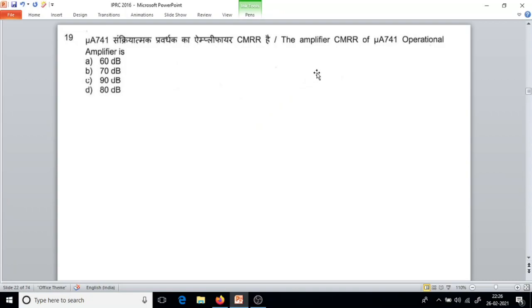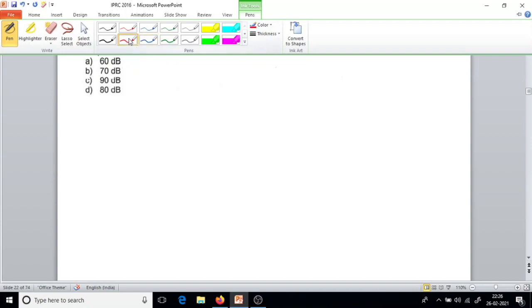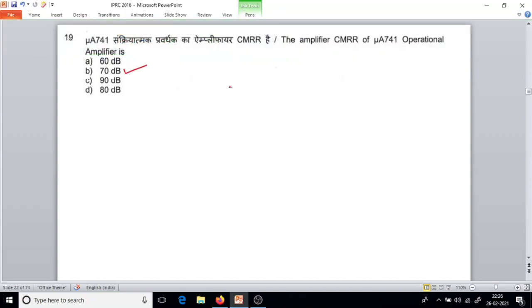The CMRR, common mode rejection ratio, of a 741 operational amplifier is around 70 dB. But for an ideal op amp, common mode rejection ratio is infinite.